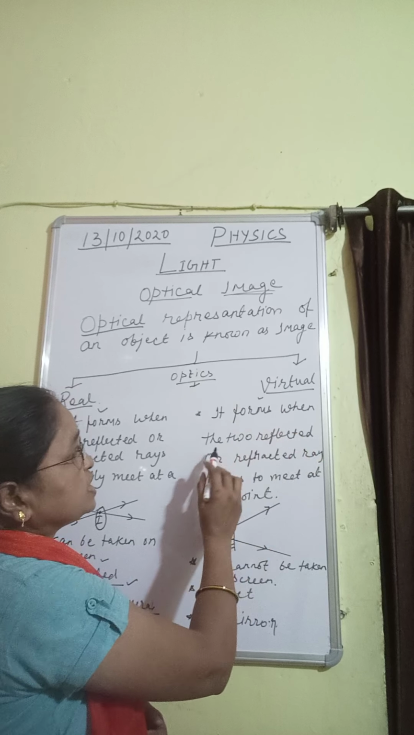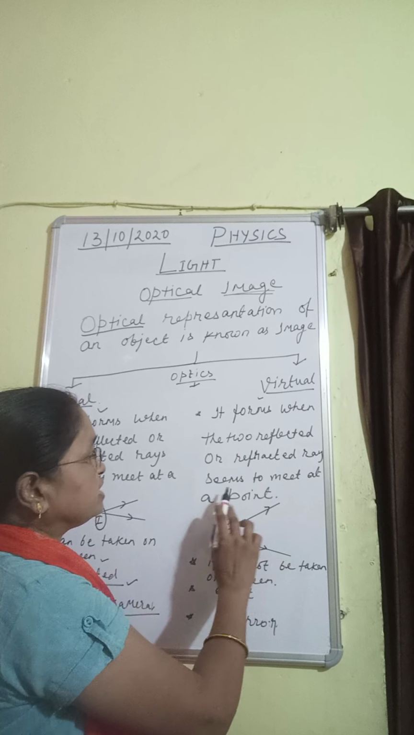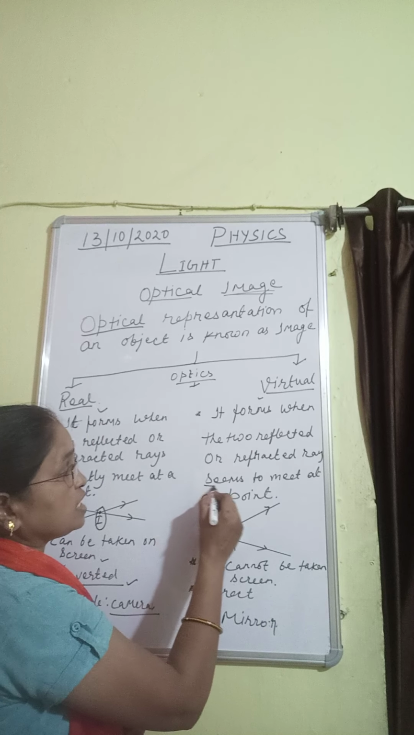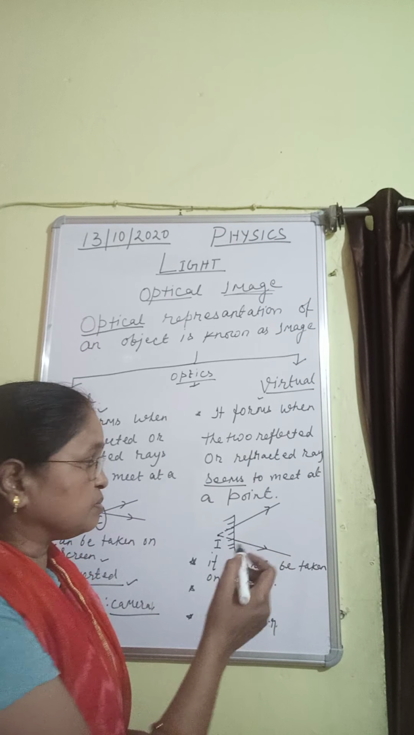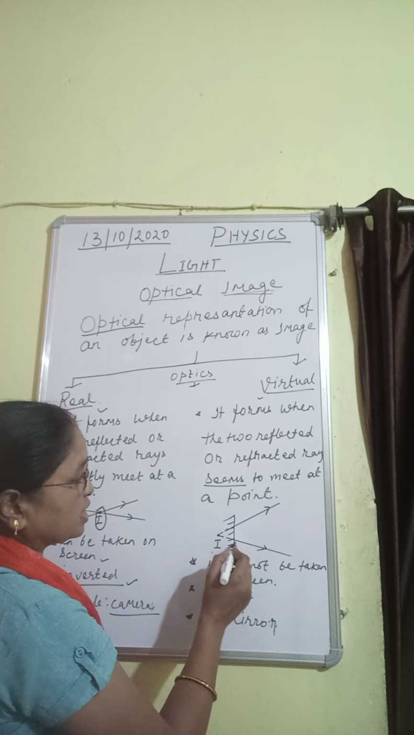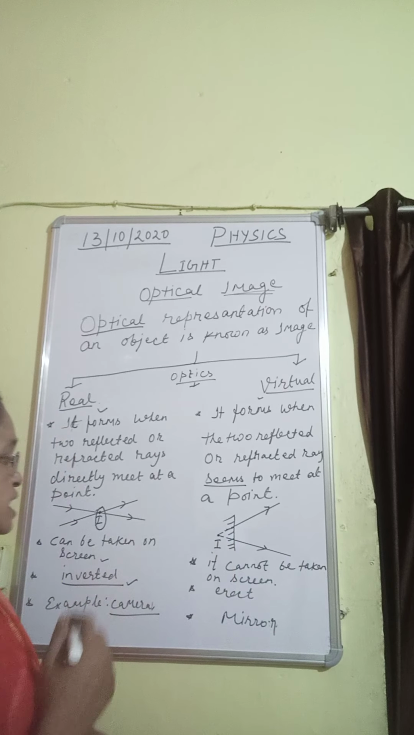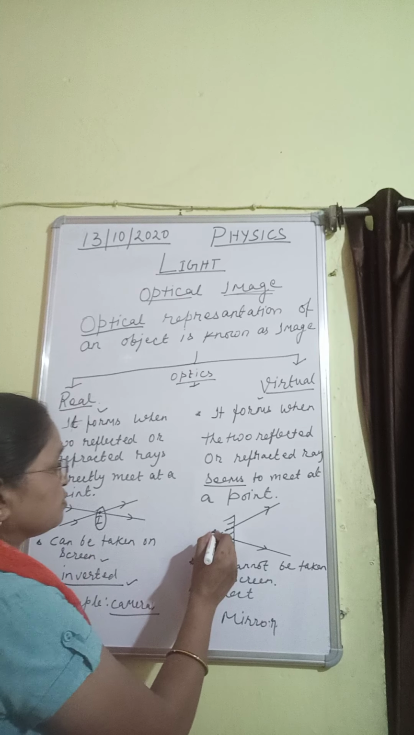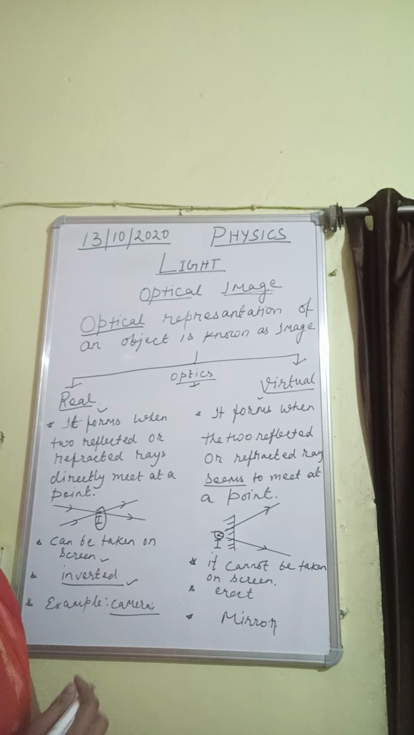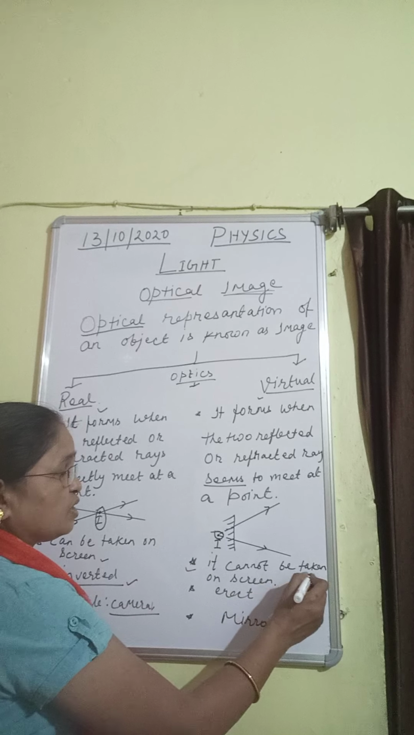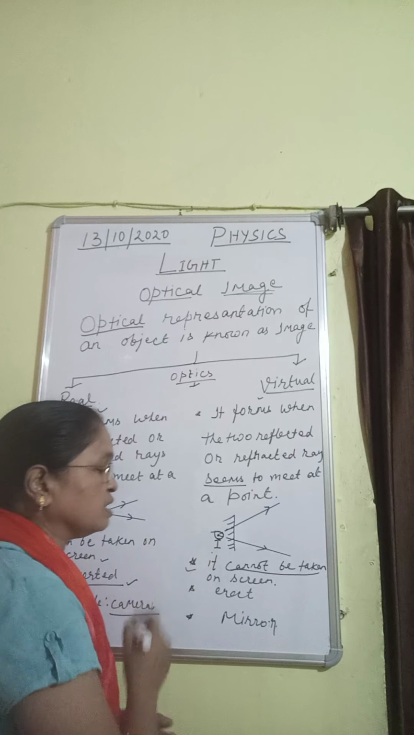Now for virtual image. It forms when two reflected or refracted rays seem to meet at a point. So here you see, seems, supposed to meet at a point. So these two are reflected rays, and when they are extended backwards, they meet at a point, and this meeting point is the point of image where the image forms. It cannot be taken on screen.